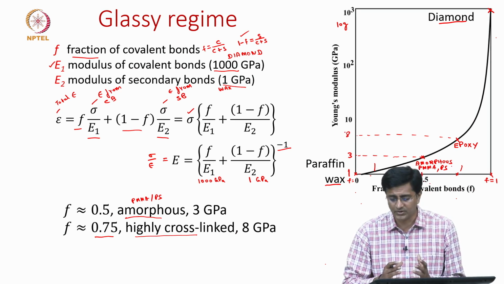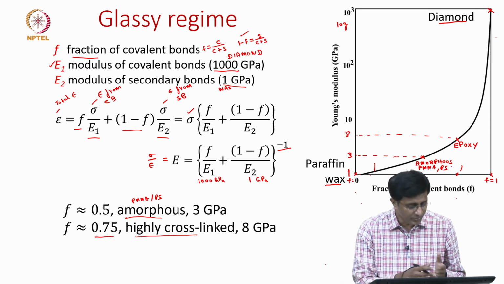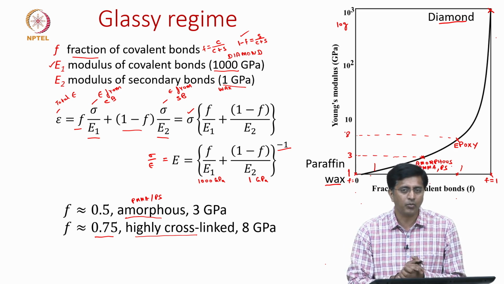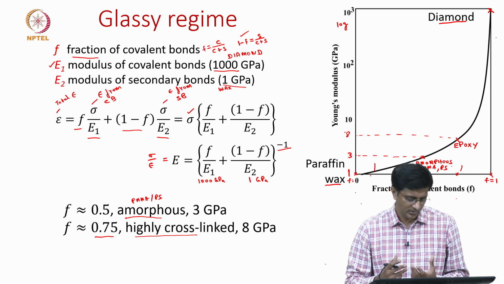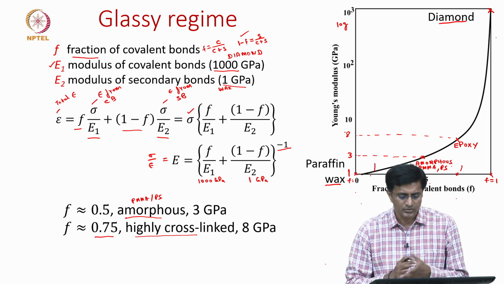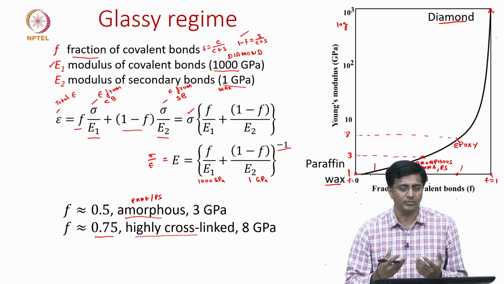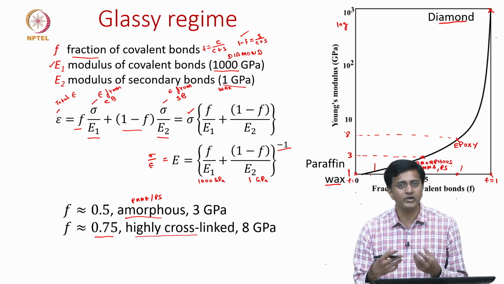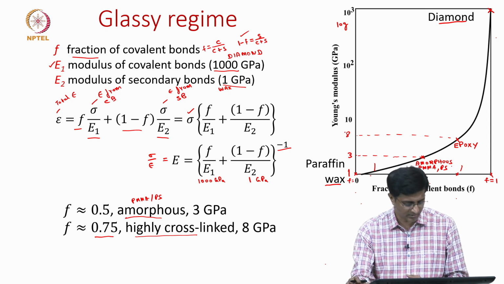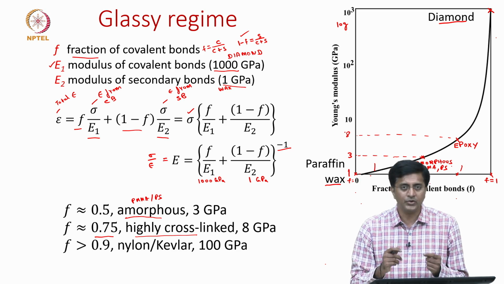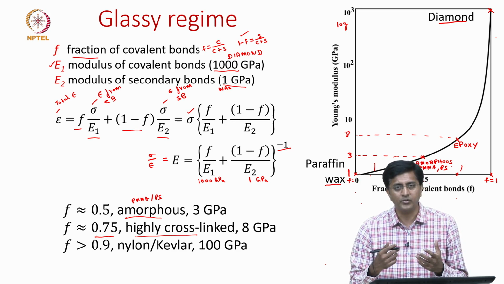Can you think of any polymers where this fraction is beyond these values, so much more than 0.75? We are now talking about polymers that have predominantly covalent bonds and very few secondary bonds. Though I showed you an example of diamond, it is not a polymer, but for polymers one example of this is fibers. At first it might be difficult to understand why we call fibers where the fractions are more than even 0.9, but notice how we form fibers.